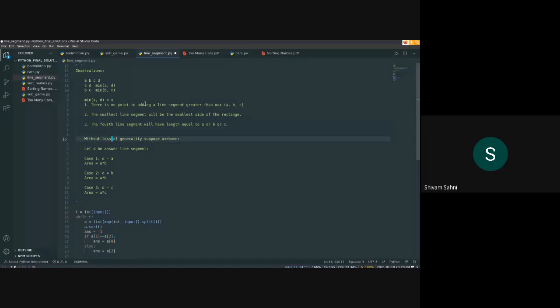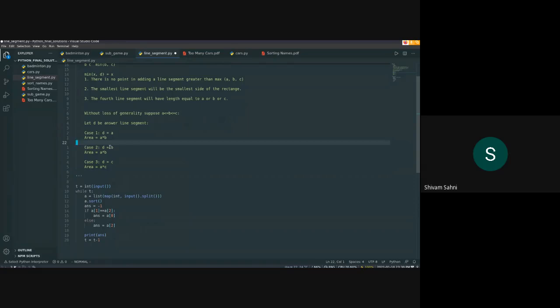After considering these three observations, we know that the answer line segment would be among A, B, C. So we can just check the cases. Case one, when D is equal to A, then the area would be A times B. Similarly, we can calculate all three cases. This should be enough to code this up. If anyone has doubts, ask right now.